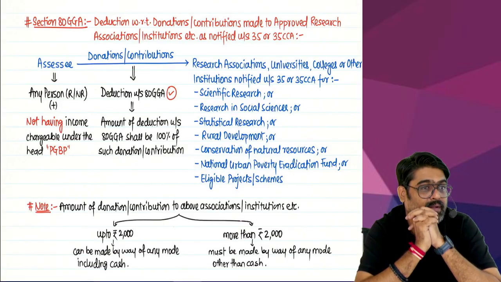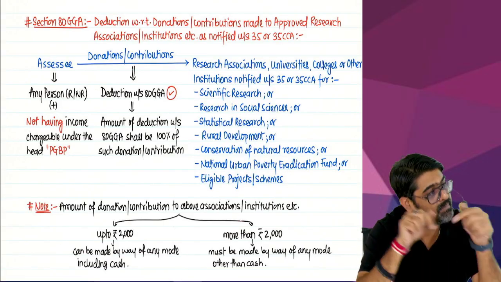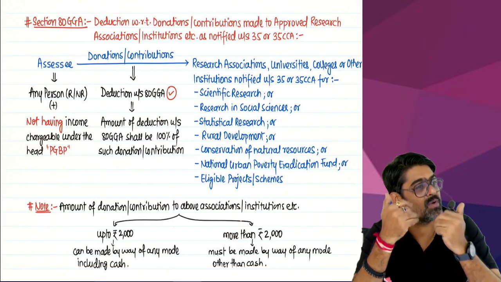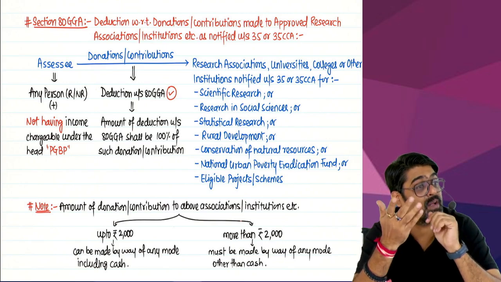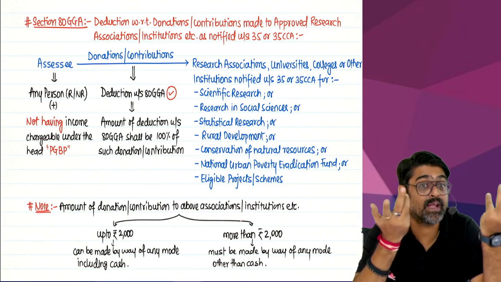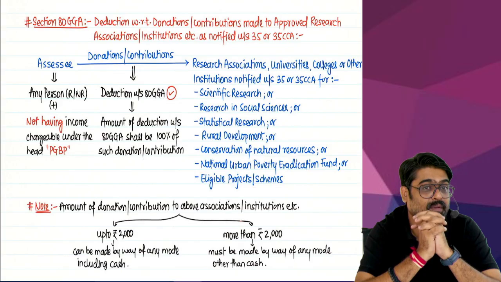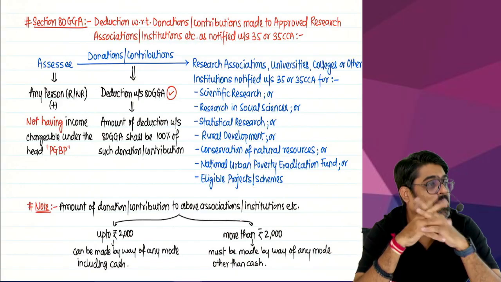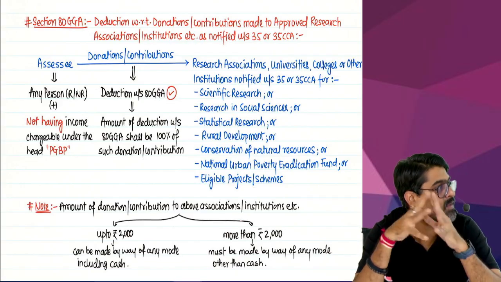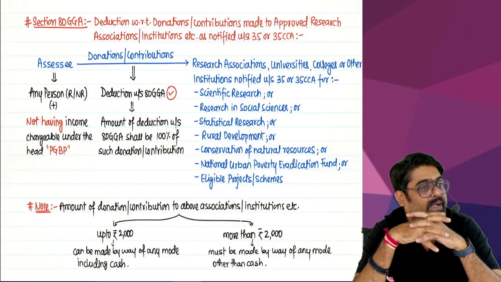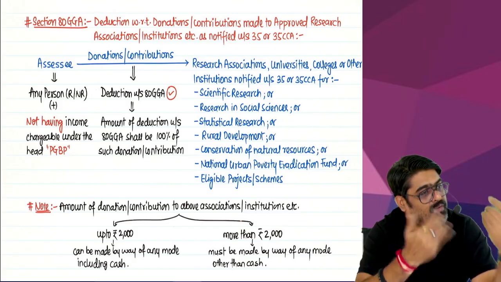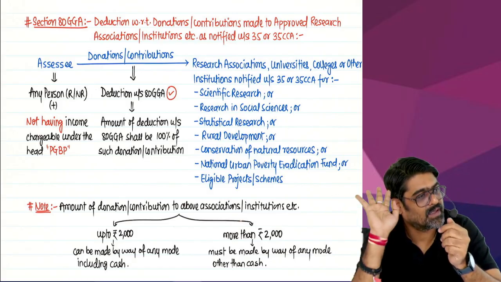Then can you still make these donations? Yes. But don't you think now these donations are not allowed in your hands under section 35 or 35CCA because you are not earning any PGBP income? So for assessees like you who are not having PGBP income during the previous year and still making these type of donations, deduction under section 80GGA is allowed. How much? Full amount donated will be allowed as a deduction.